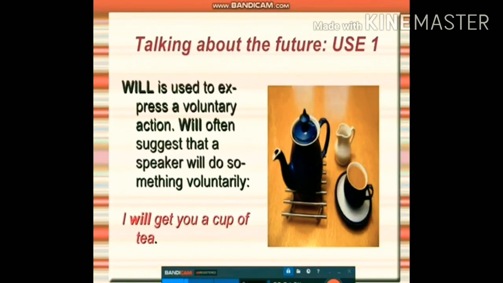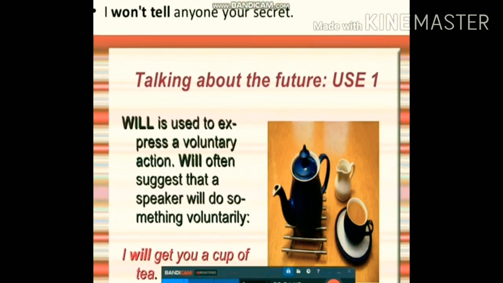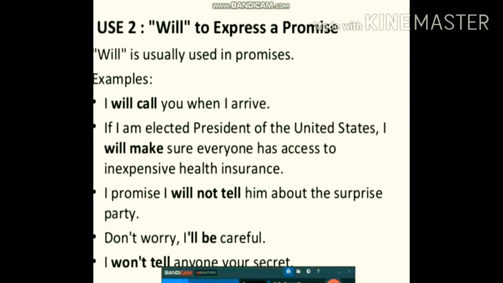Talking about the future, use one. So will is used as a helping verb, and will is used to express a voluntary action. Will often suggests that a speaker will do something voluntarily. I'll get you a cup of tea. Will is also used to express a promise. Will is usually used in promises. I'll call you when I arrive.